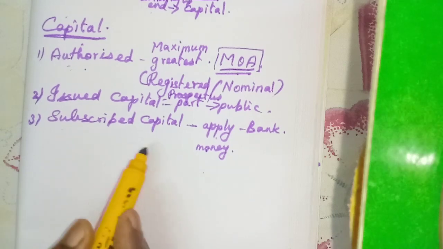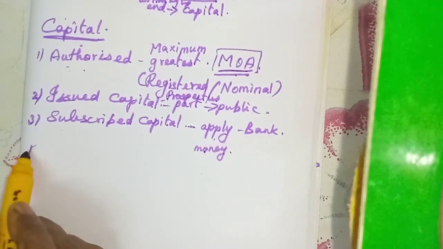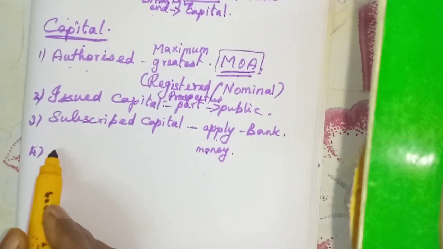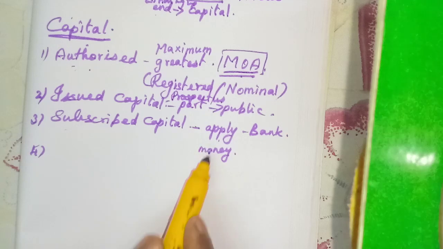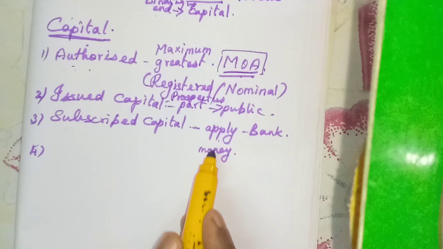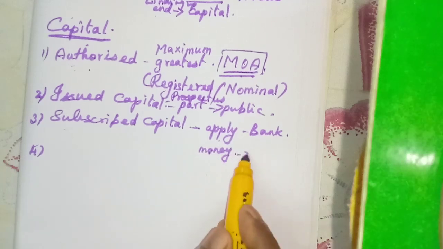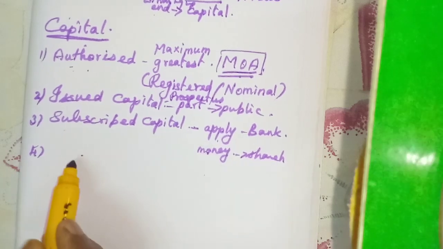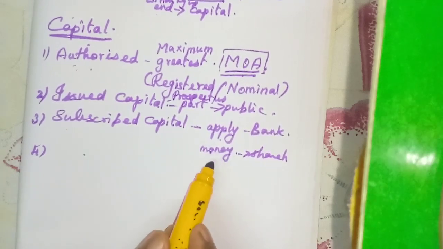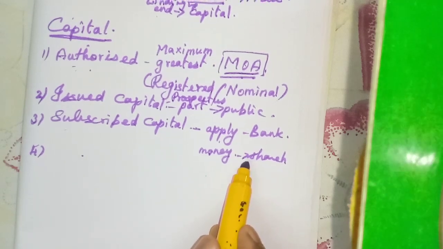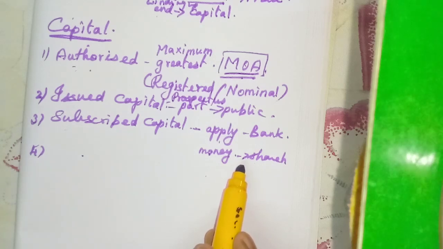That is the next one, subscribed capital. Once the company has received the application money, they will allot the shares; the company directors only will do this function. Once they accept the application and do the allotment, the applicants become shareholders. Then the share certificate will be given to the shareholders, and once they get the share certificate, they become owners of the company.